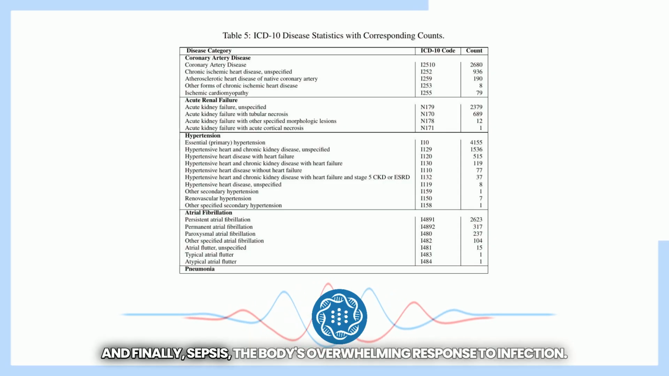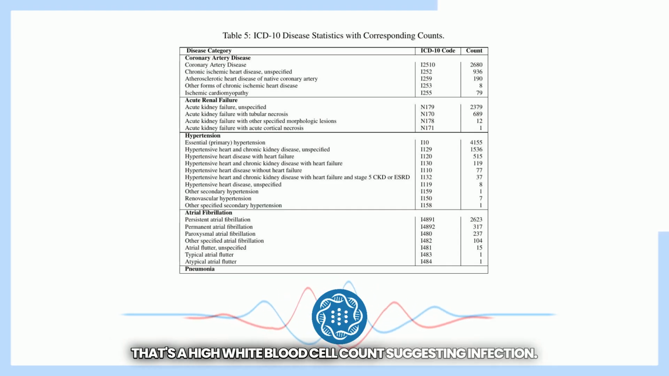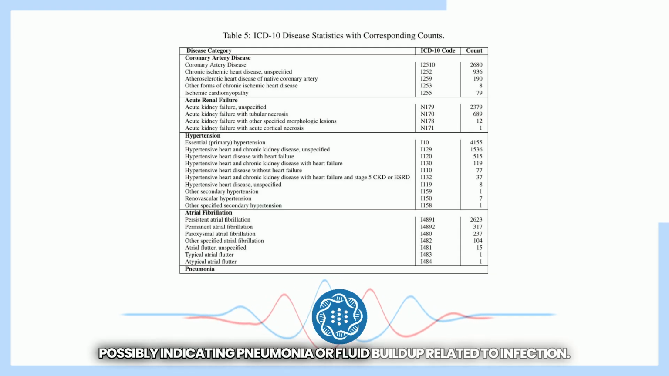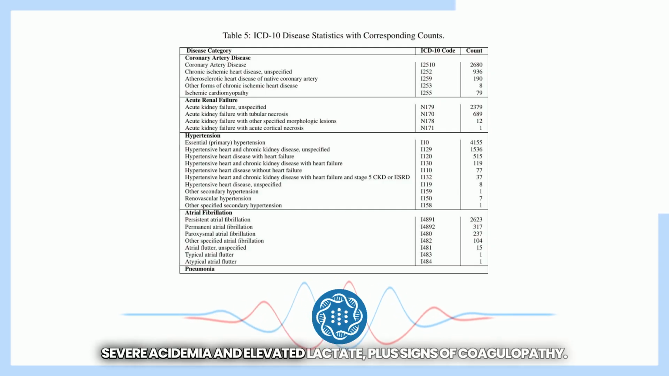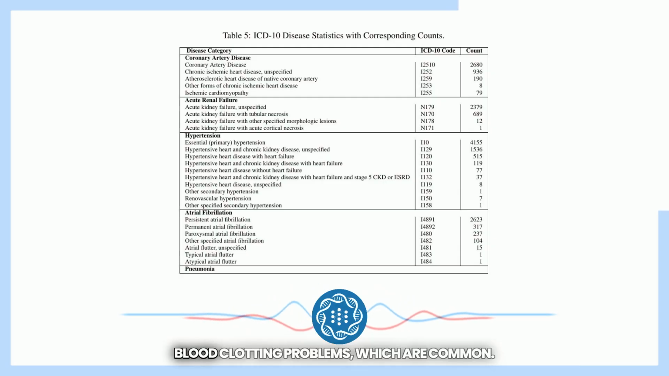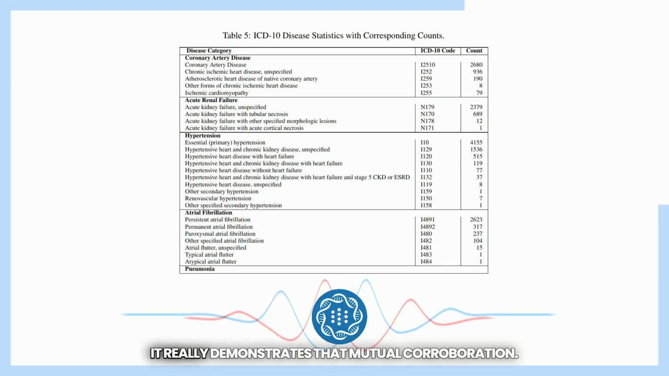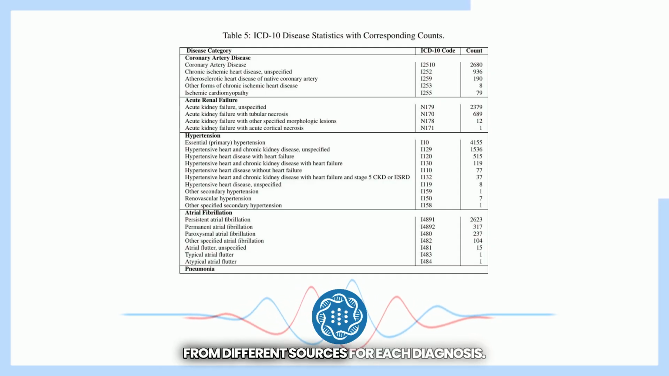Exactly. And finally, sepsis, the body's overwhelming response to infection. Okay. Here it might see mild leukocytosis in the blood tests. That's a high white blood cell count, suggesting infection. Then the CXR shows a right lung field opacity, possibly indicating pneumonia or fluid buildup related to infection. So lab and CXR again? And more from the lab data. Severe acidemia and elevated lactate, plus signs of coagulopathy, blood clotting problems, which are common, serious complications of sepsis. It really demonstrates that mutual corroboration, multiple pieces fitting together from different sources for each diagnosis.